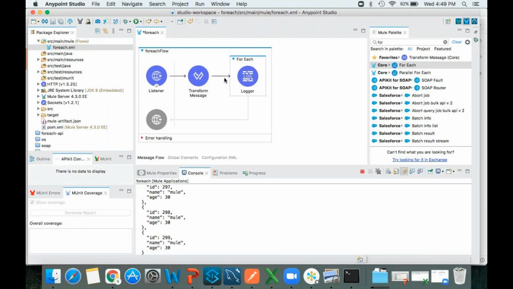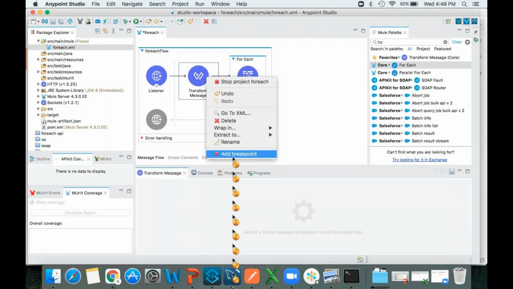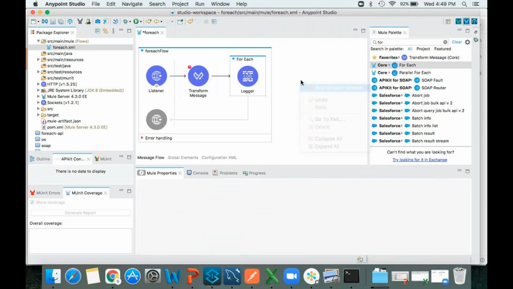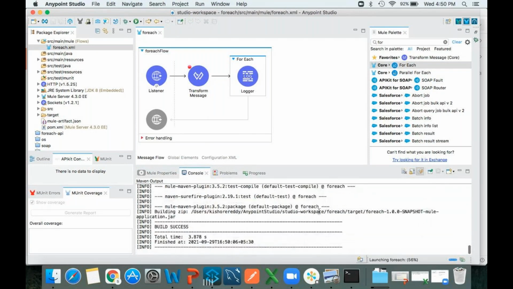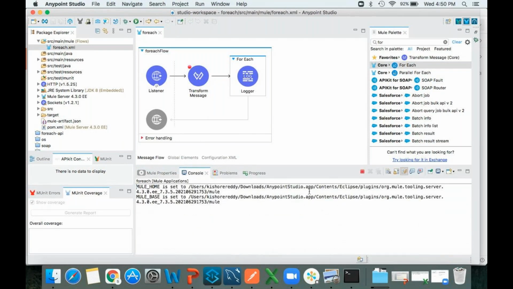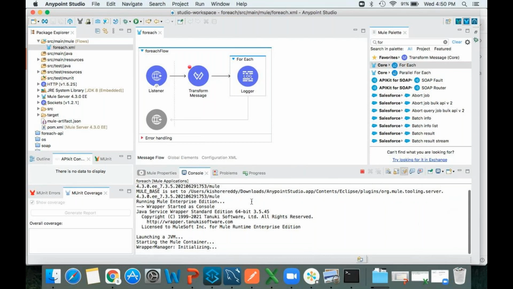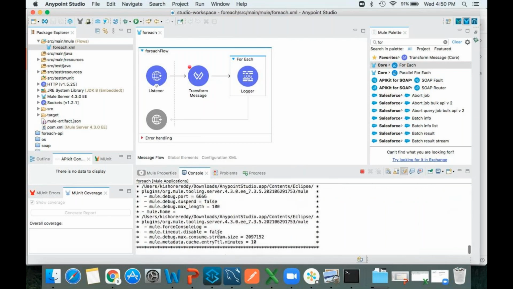Okay, so if you want, I will keep a breakpoint so that it will be understood. Now let me stop this project. I'm going to run in the debug mode. See, this time it is going to print one record at a time. So now it is running.